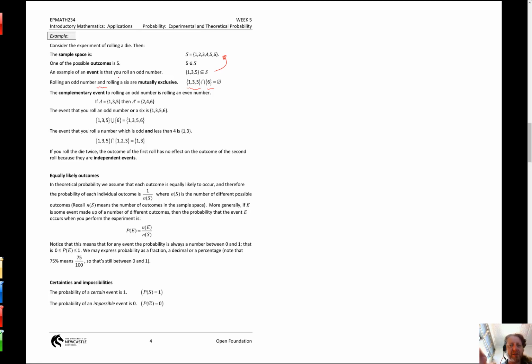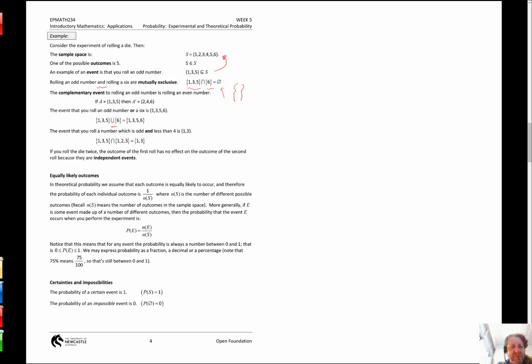Remember, talking about them both happening, that happening and that happening. And what is the intersection? If you've got a 135 there and a 6 there, the intersection is nothing. Empty set. Remember, that was when we either wrote two sets of curly brackets or we just wrote this empty set. Complementary event, well, if A is 135, then A dash is 246, the exact opposite. Everything else that's in the sample space, or the universal set, that's not listed in that event, is the opposite of the event.